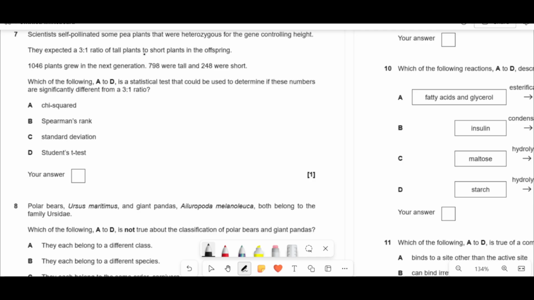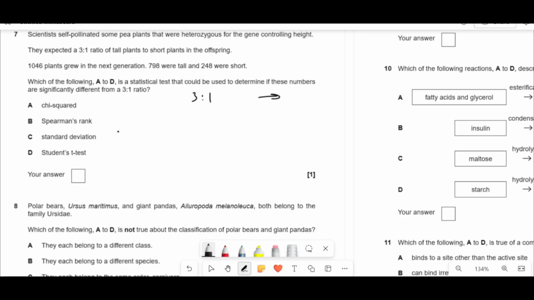Scientists self-pollinated some pea plants that were heterozygous for the gene controlling height. They expected a 3-to-1 ratio of tall to short plants in the offspring. 1,046 plants grew in the next generation. 798 were tall and 248 were short. Which of the following A to D is a statistical test that could determine if these numbers are significantly different from a 3-to-1 ratio? So they're expecting a 3-to-1 ratio, and they got these actual numbers. So they want to see how different what they actually saw was to the ratio they expected.